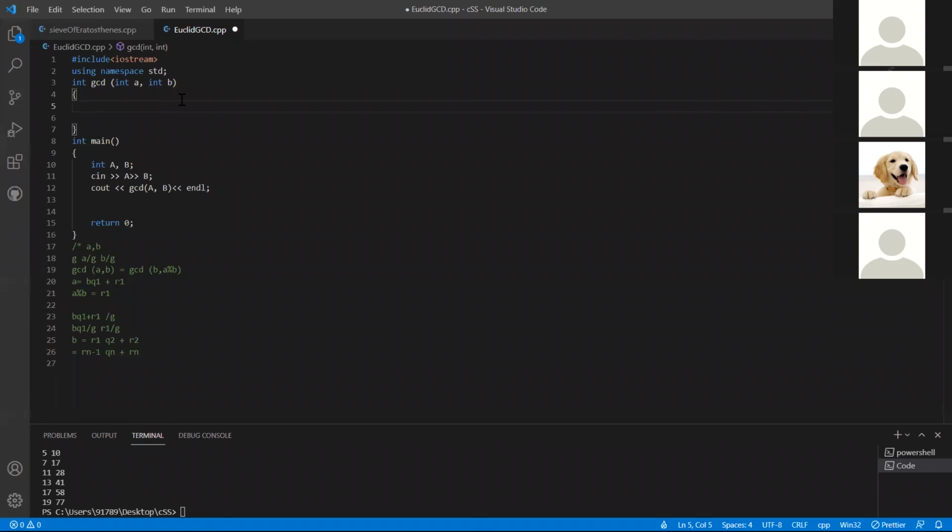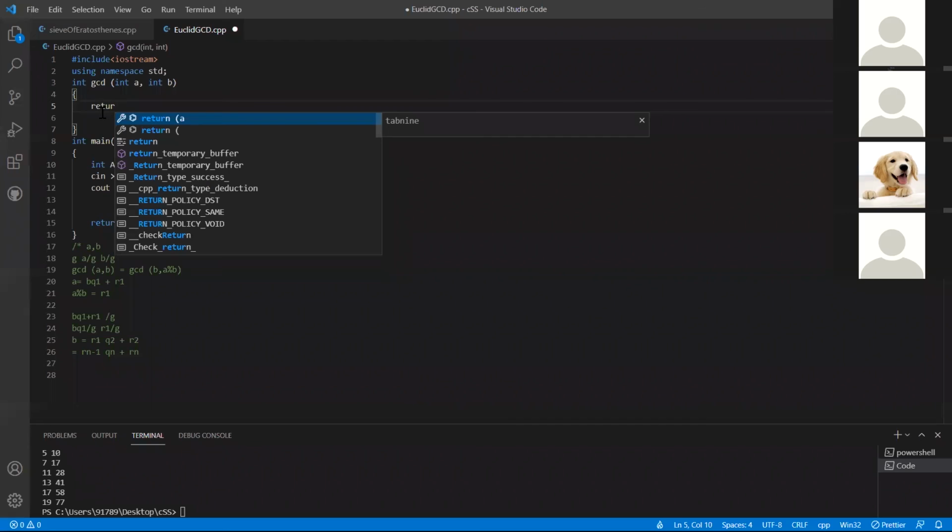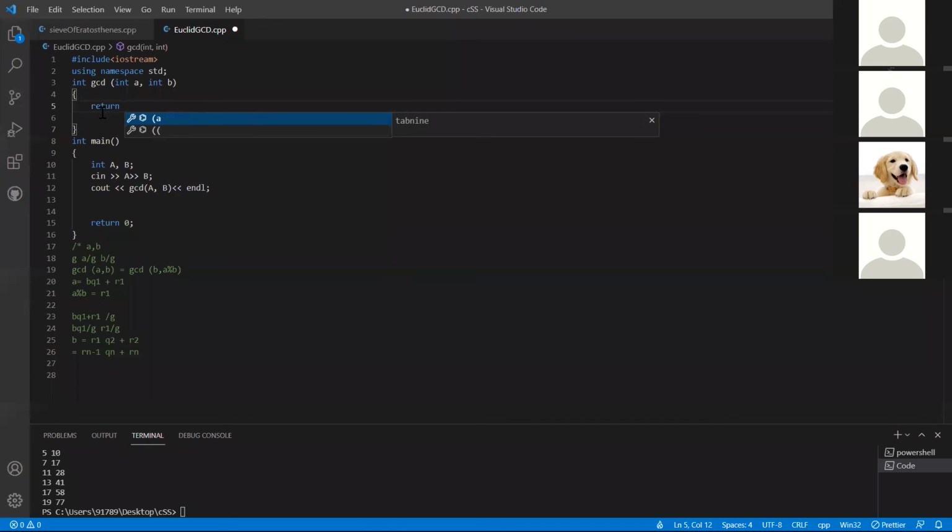And also, when will this end? This will end when one of these becomes 0. This remainder part has to be 0, right? So what I'm going to write here is, first I am going to use recursion for writing this. I'll check if B became 0 or not.